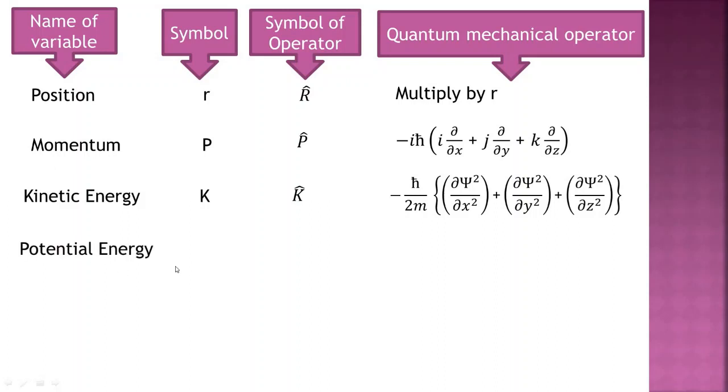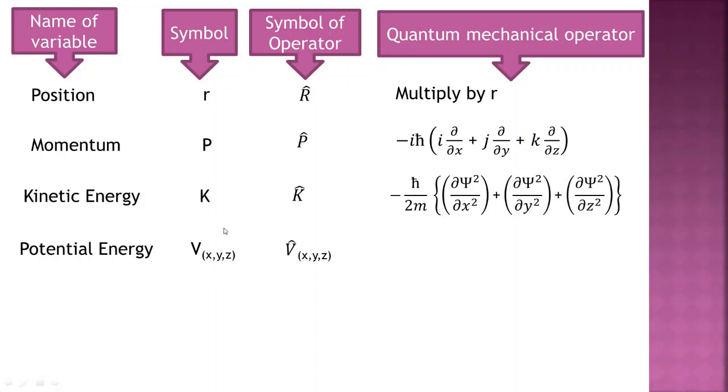The next property is potential energy. In classical mechanics, it is represented by capital V(x, y, z), so this potential energy is along the x axis, the y axis, and the z axis. We just have to write a cap over it, then we can say that it is the potential energy operator. So V cap is the potential energy operator and V is only the potential energy.